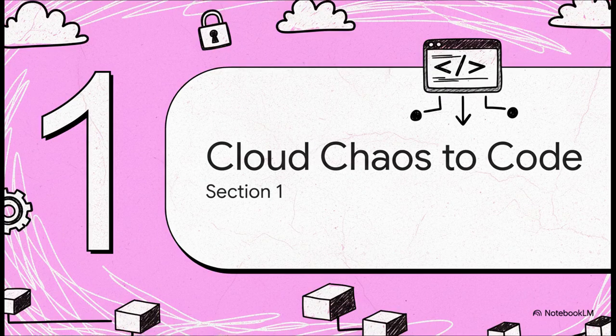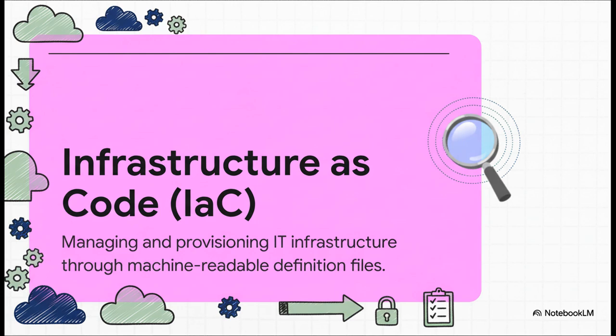Okay, so let's get right into it. Section 1, moving from that cloud chaos to clean, manageable code. So what is infrastructure as code really? Well, at its heart, it's about treating your infrastructure, your servers, databases, networks, all of it, the exact same way you treat your application code. You define it all in files, you check it into version control like Git, and you collaborate on it as a team. The whole point is to make your infrastructure totally predictable and, you guessed it, reproducible.